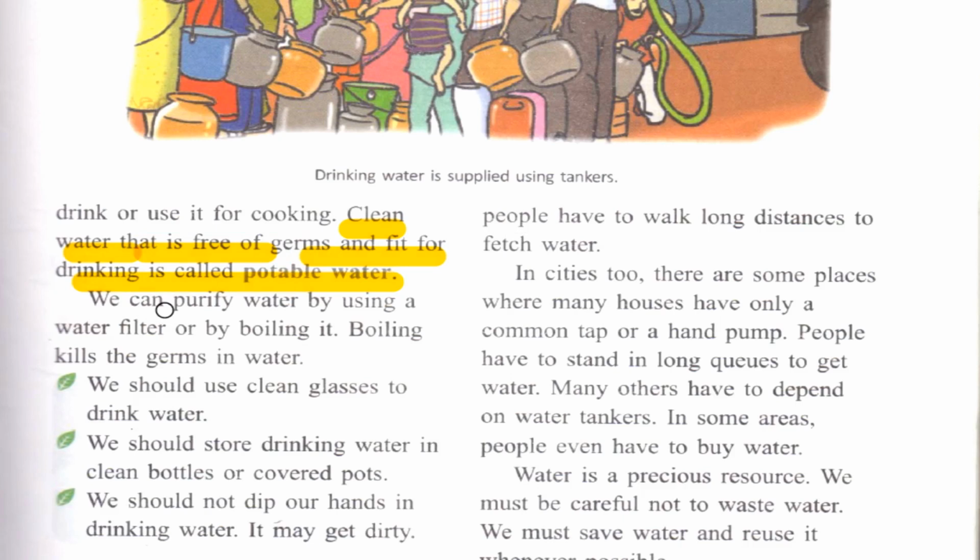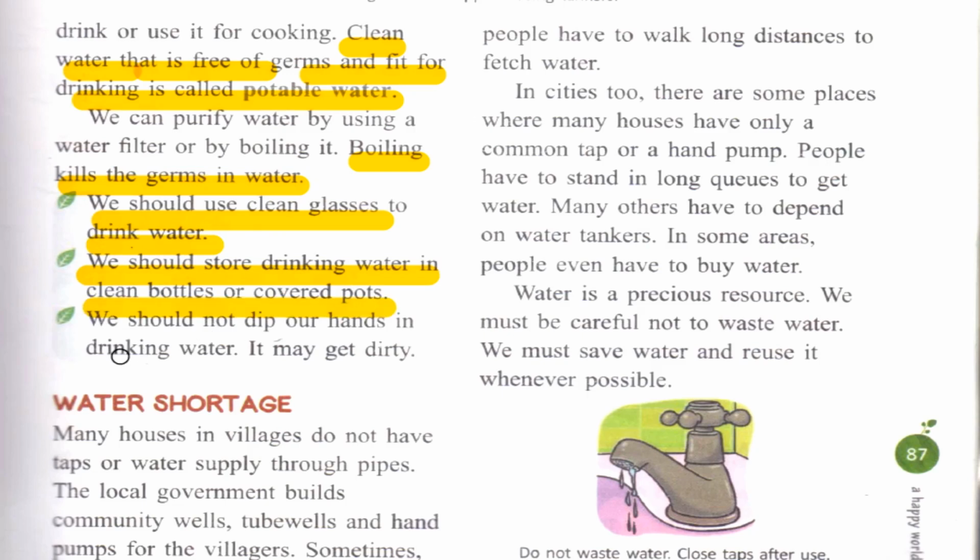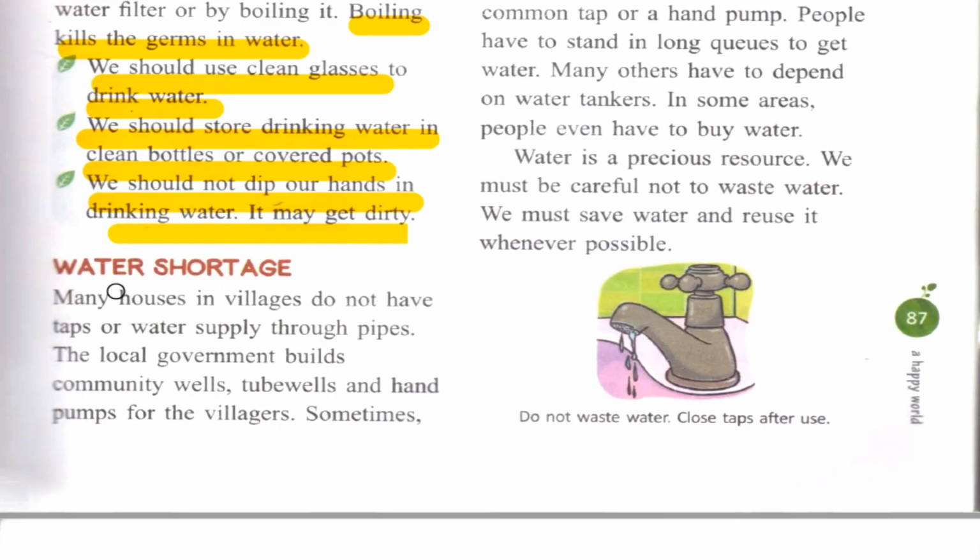We can purify water by using a water filter or by boiling it. Boiling kills the germs in water. Okay. We should use clean glasses to drink water. We should store drinking water in clean bottles or covered pots. We should not dip our hands in drinking water. It may get dirty. Okay.